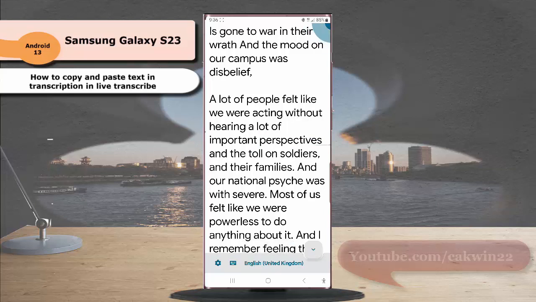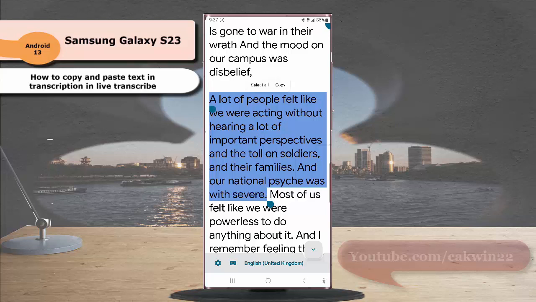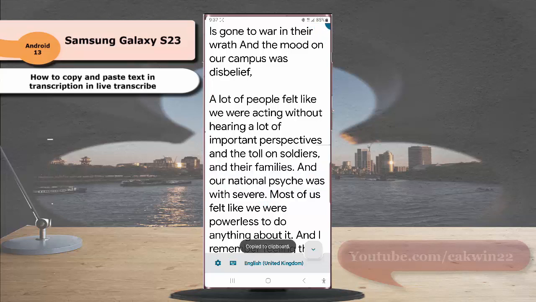To copy a sentence or song from the transcription, press and hold a text, followed by dragging the selection. And then tap copy. Well, to copy the full transcription, press and hold a text,